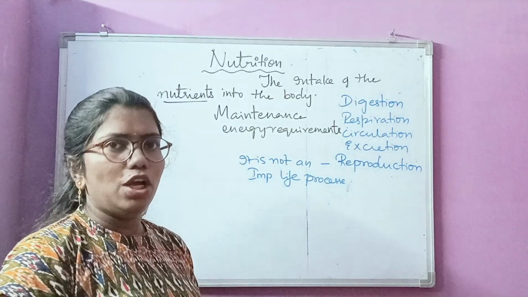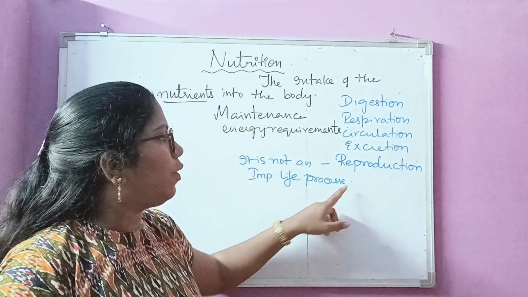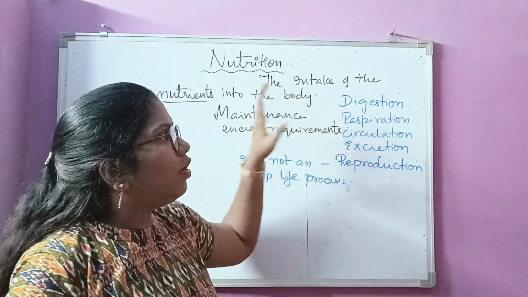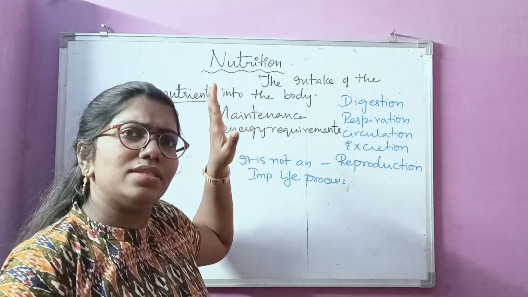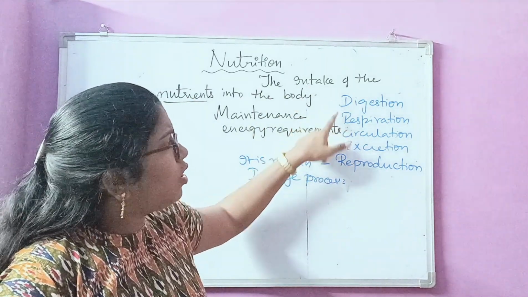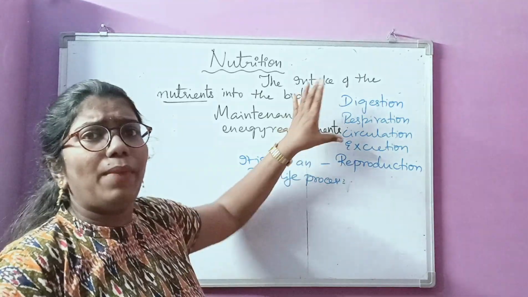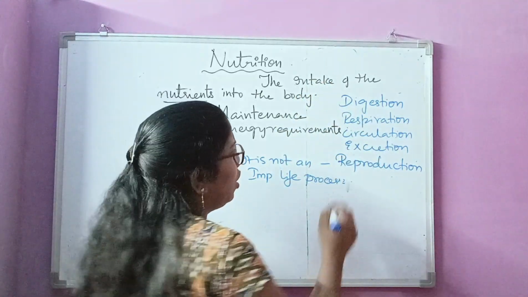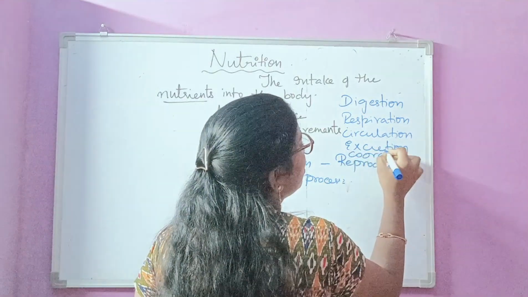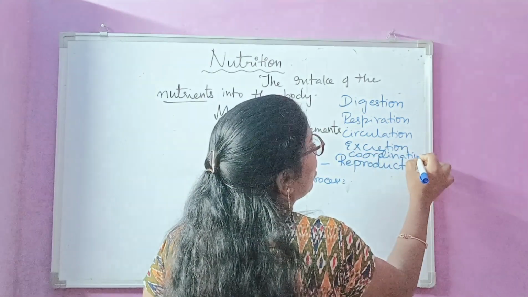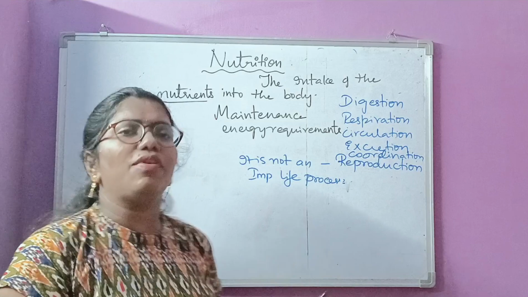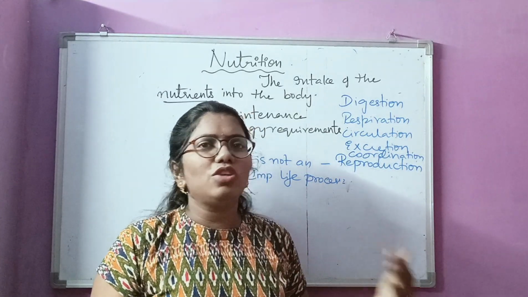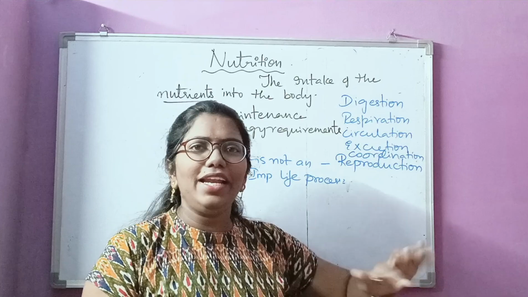Why is it not an important life process? Because an organism cannot survive without these main four things: digestion, respiration, circulation and excretion. You can also take coordination, like the nervous system. But an organism can survive without reproduction. For example, if an animal is not giving birth, it can live.